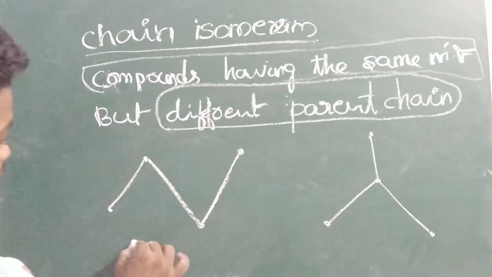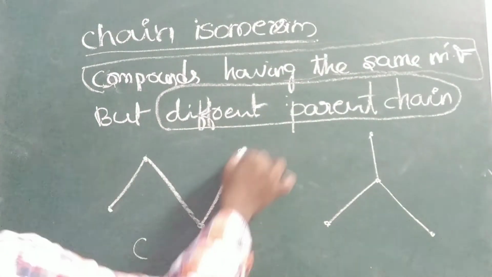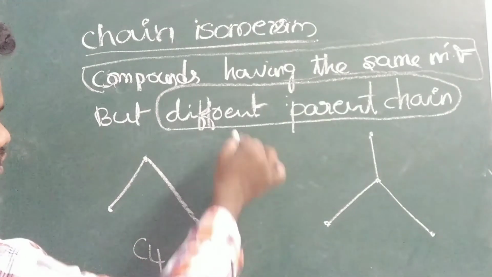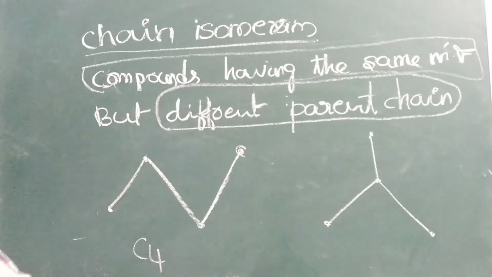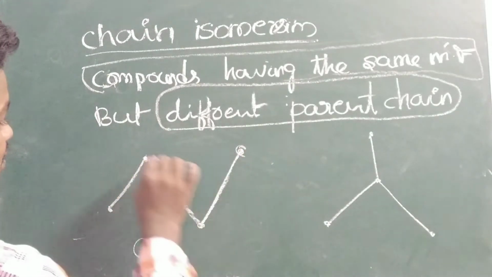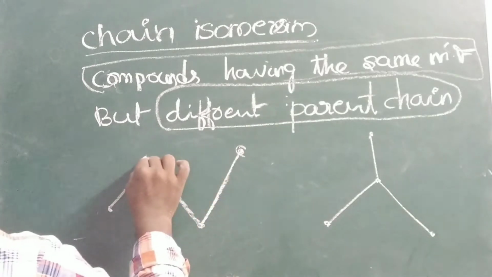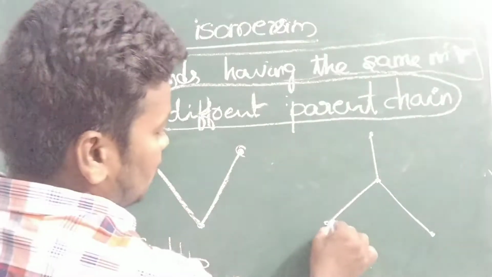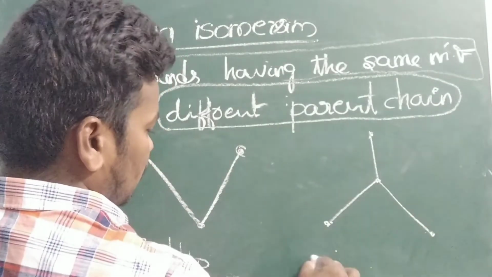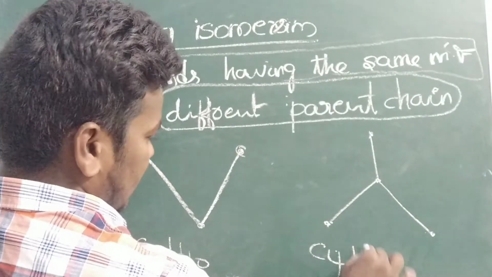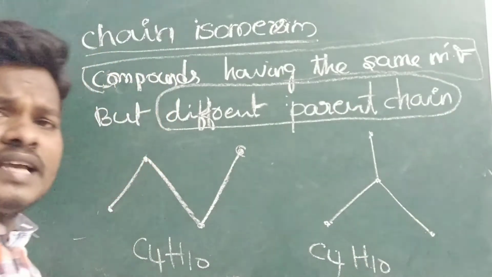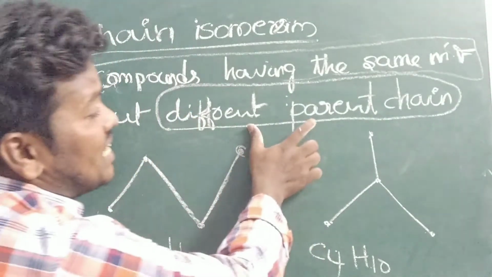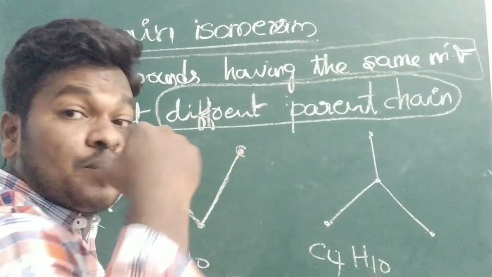So you see, first of all, how many carbons? 1, 2, 3, 4 carbons are there. Hydrogens: here 3 hydrogens, here 3 hydrogens, 3 plus 3 is 6, plus 2 is 8, plus 2 is 10. C4H10. Here also you can see 1, 2, 3, 4 carbons, H10. The molecular formula is similar, C4H10. But what is our condition? Different parent chain. The parent chain should be different.